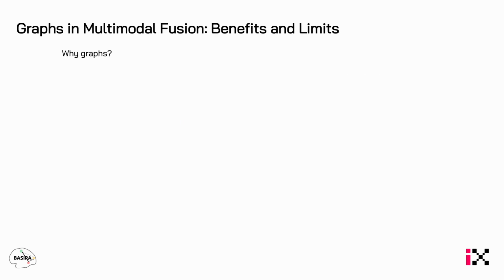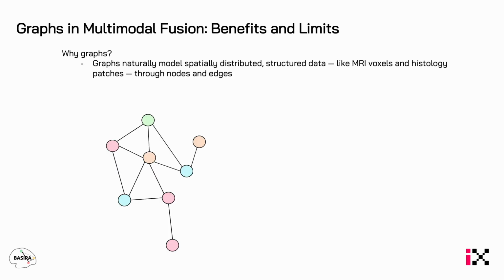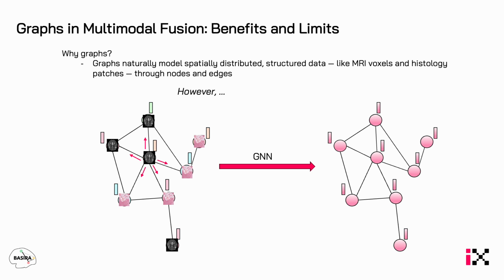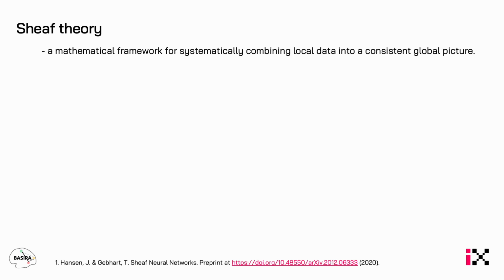To address these challenges, we use graphs that can represent the data as nodes and edges, making it possible to model complex spatially distributed structures, meaning we can capture relationships between our modalities. However, standard GNNs come with their own limitations. A major issue is oversmoothing. As message passing layers stack, node features become increasingly similar, losing their distinct characteristics, which is particularly problematic for our case. To overcome the oversmoothing problem, we anchor our model in sheaf theory, a mathematical framework for systematically combining local data into a consistent global picture.